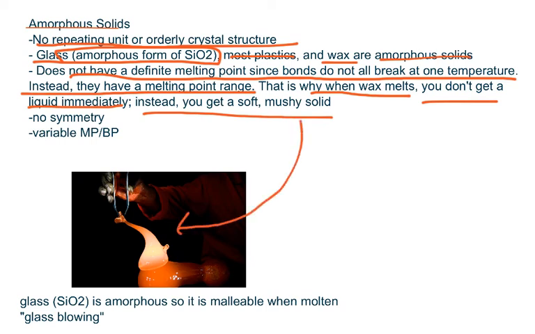So in this example, glass is amorphous, so when you melt it, it becomes molten because it does not become a liquid immediately. It instead becomes this malleable substance. And glass blowers use this property to shape glass into sculptures and other amazing things, such as vases, for example. So that's pretty cool. And amorphous solids have no symmetry, and they have variable melting points and boiling points, or instead of melting points, I should say melting ranges.